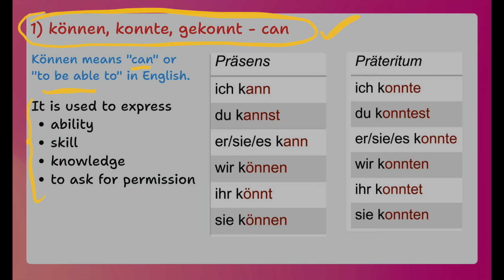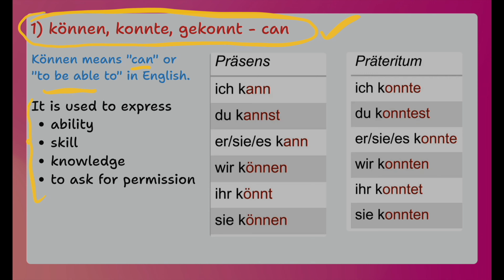So first, let's go through these 6 modal verbs. Number 1, können means can. Number 2, müssen means must or to have to. Number 3, dürfen means may. Number 4, wollen means want. Number 5, sollen means should. Number 6, mögen means to like. In the next slides, I will be explaining you about helping verbs and verb infinitive versus conjugated form. What does that mean? Don't worry, I will explain in the next slides.